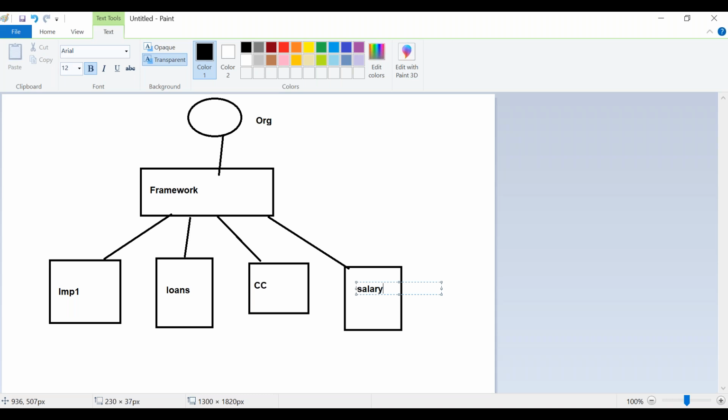If I have multiple internal applications, then they will go for a framework. And there will be projects where they have only one implementation application. In that scenario, they need not go for a framework. Having this framework is just a recommendation, not mandatory. If you use a framework, it will be useful for reusability. In future, you might have one more implementation application included. Then, if you want to use these components from implementation 1 in implementation 2, it will not be possible in that scenario.